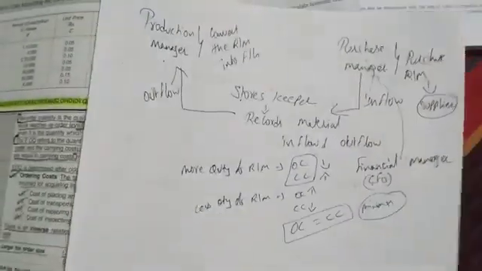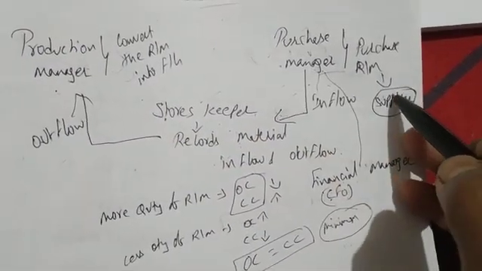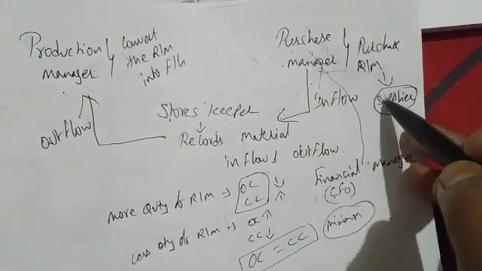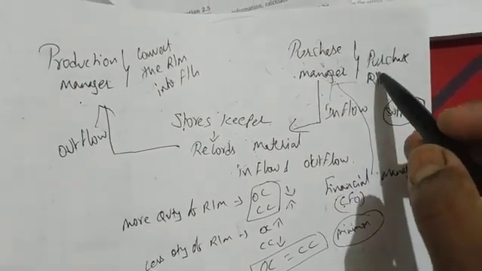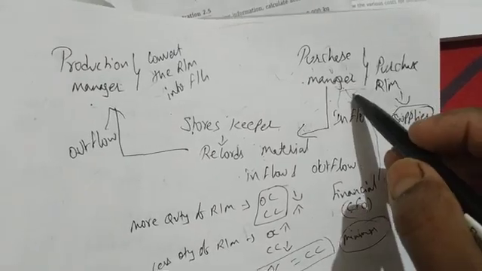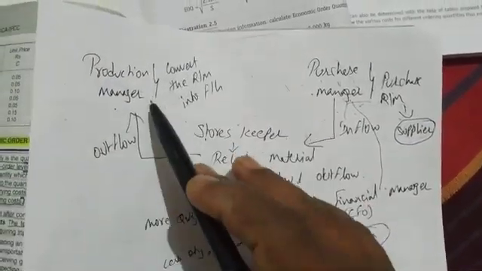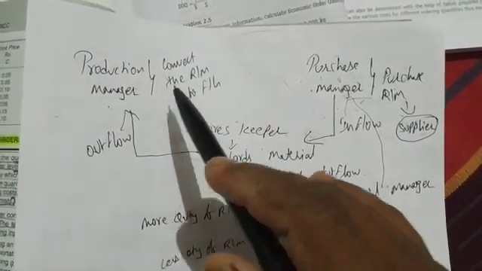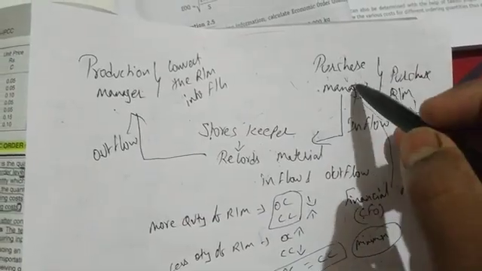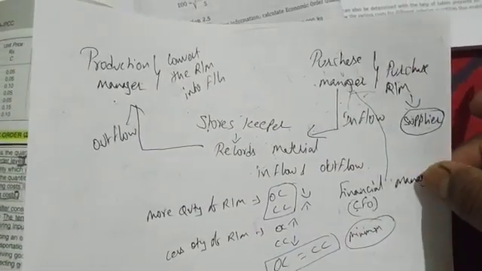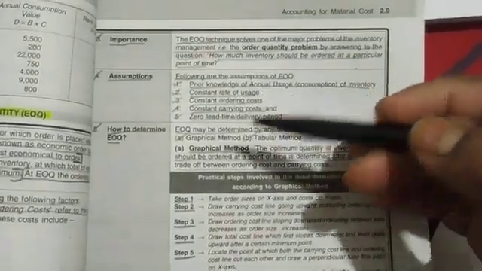What is the meaning of zero lead time? He is buying raw material from the supplier. The supplier has to supply the raw material to the purchase manager in less time. He should not take more time. What will happen if he takes more time? The production will stop, and production should not stop. That is the reason they have to purchase the raw material in such a way that it is supplied in a stipulated time. This is all the assumptions we have for EOQ.